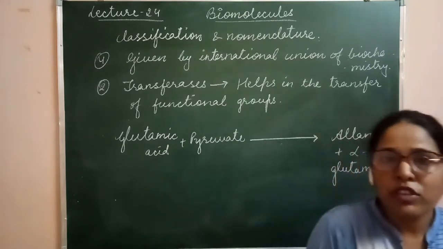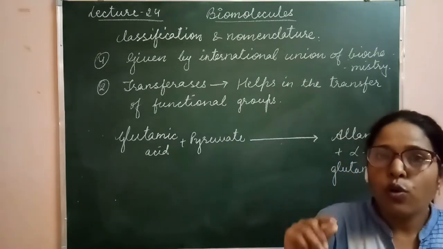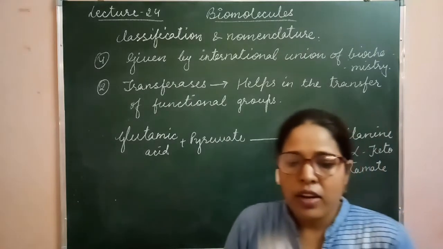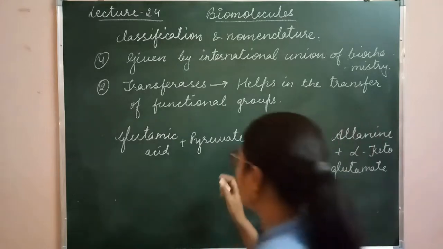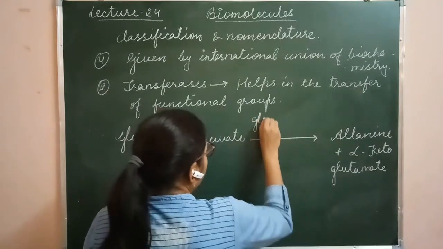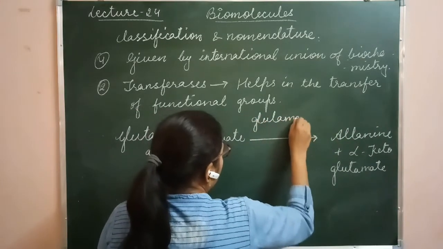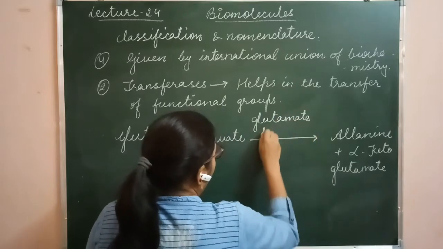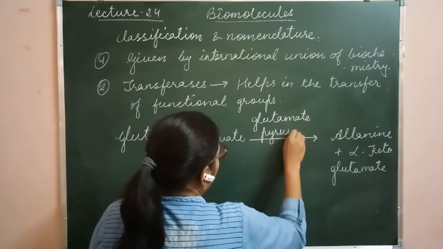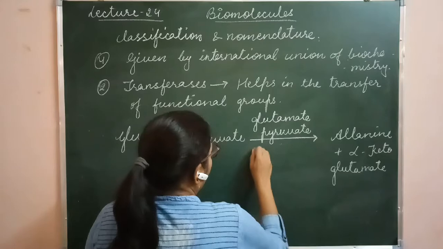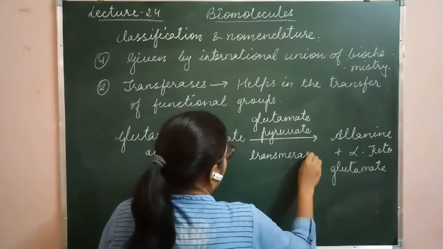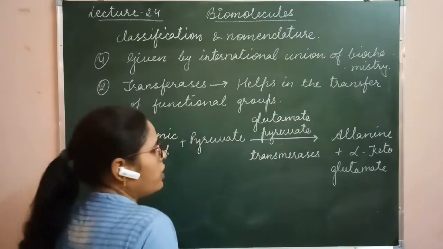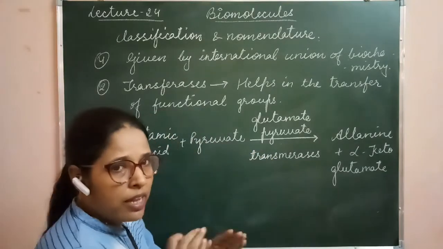Here the enzyme which is going to take part is glutamate pyruvate transferase. Clear? This is the enzyme which is going to take part here. And what is the reaction?